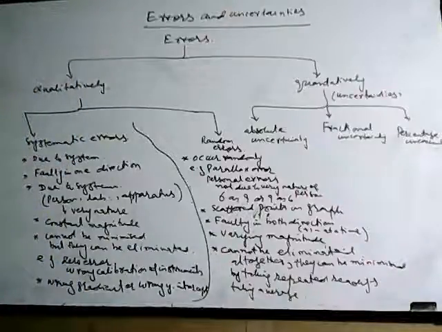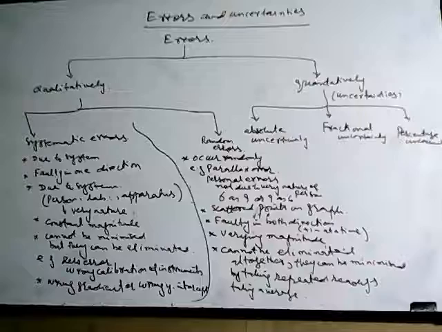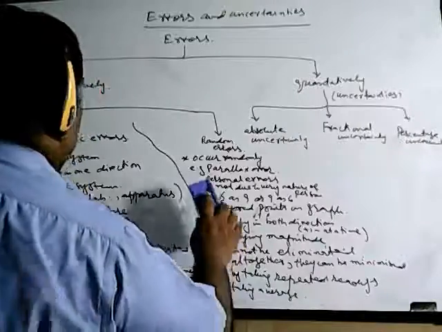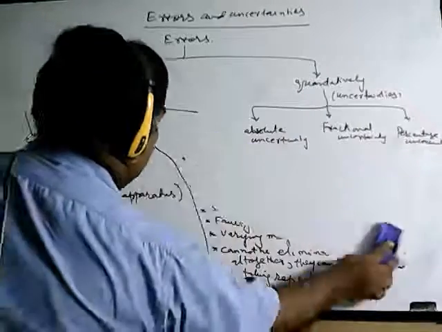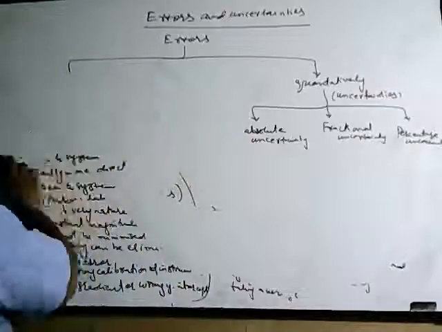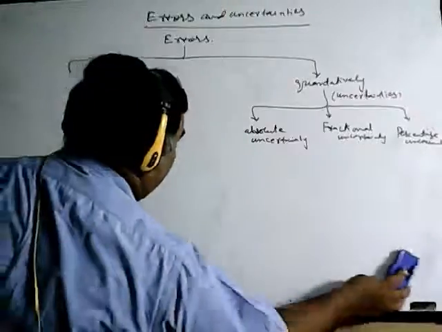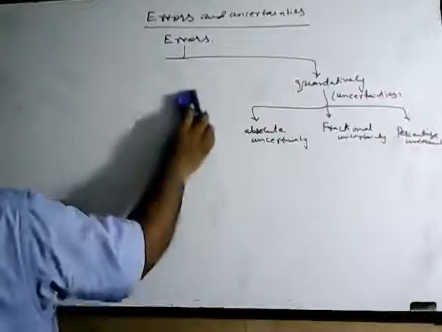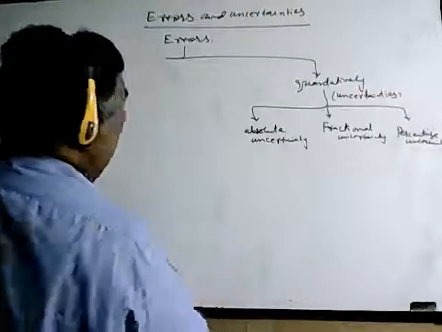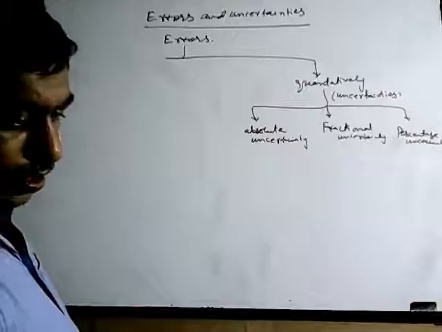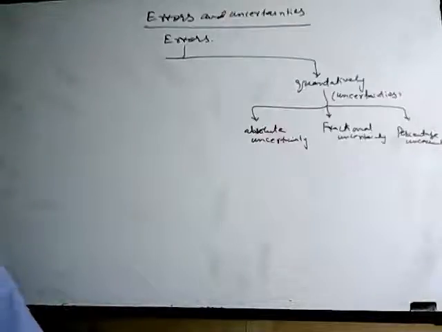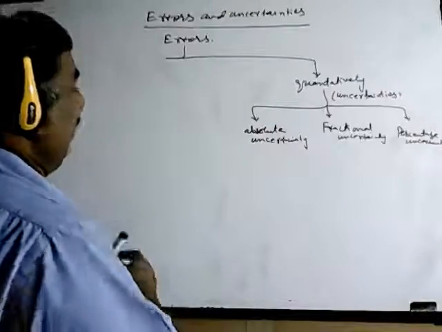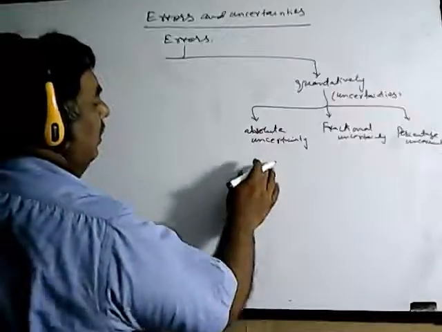So that comes under the qualitative analysis. Now I will analyze them: the absolute uncertainty and fractional uncertainty. Now first, what is the absolute uncertainty? When we analyze these errors quantitatively, what we get is an absolute error.